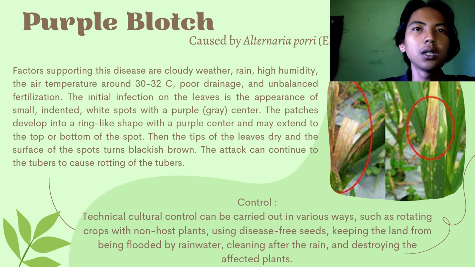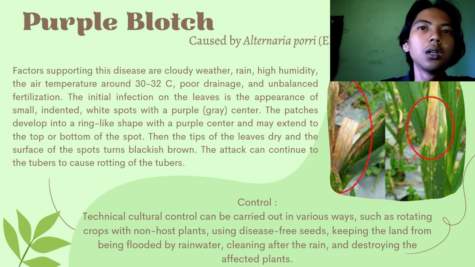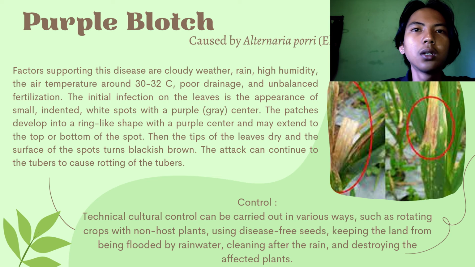Purple blotch is caused by Alternaria porri. Factors supporting this disease are cloudy weather, rain, high humidity, air temperature around 30 to 32 degrees Celsius, poor drainage, and unbalanced fertilization. The initial infection on the leaves is the appearance of small, indented white spots with a purple or gray center. The patch develops into a ring-like shape with a purple center and might extend to the top or bottom of the spot. Then the tips of the leaves dry and the surface of the spots turns blackish brown. The attack can continue to the tubers and cause rotting of the tubers.